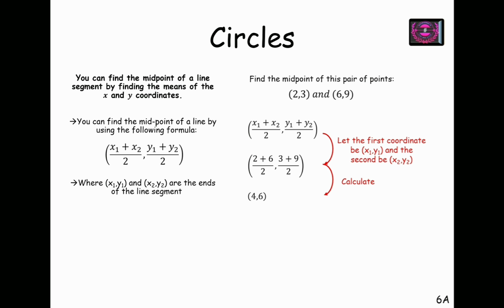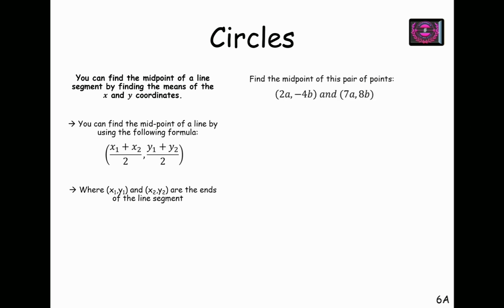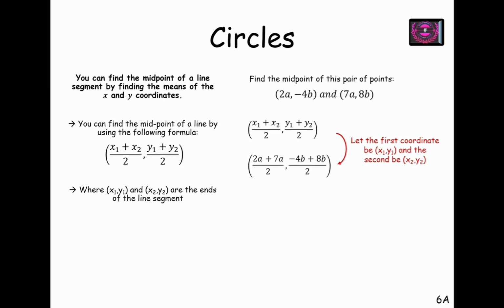This is the midpoint. Next, if we have to find the midpoint of (2a, minus 4b) and (7a, 8b), of course 2a and minus 4b are x1, y1, and 7a, 8b are x2, y2. So upon using the midpoint formula and substituting the values, we have (2a plus 7a) upon 2 and (minus 4b plus 8b) upon 2. I don't think there is something to explain here. I hope you have all studied the midpoint formula, so you will be very comfortable with this topic. Upon calculating, we have the midpoint as (9a by 2, 2b).